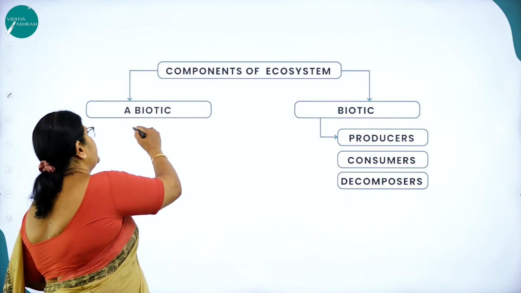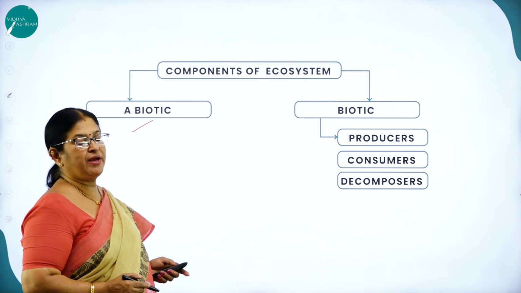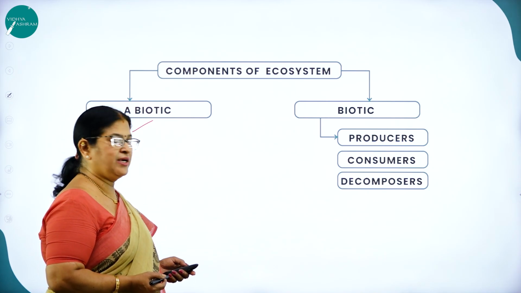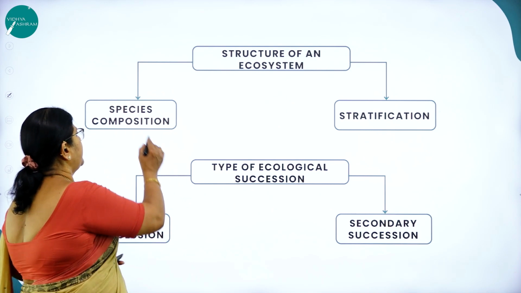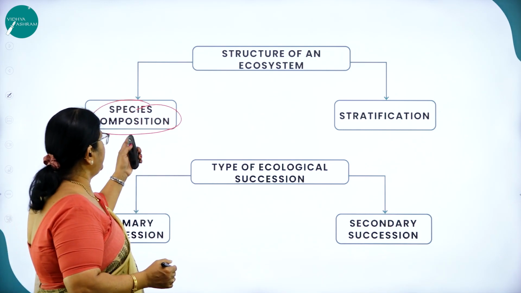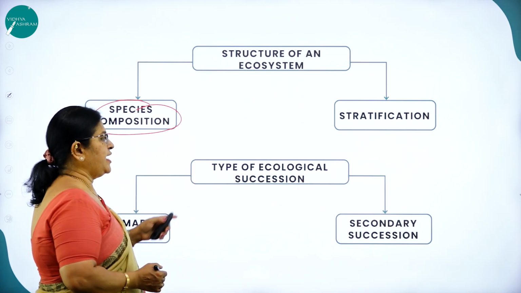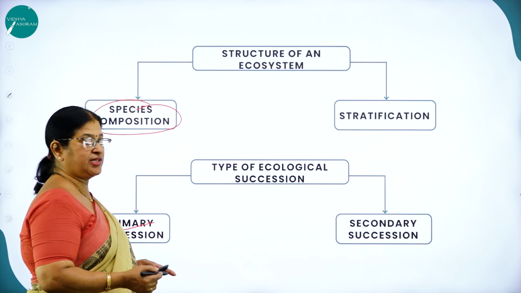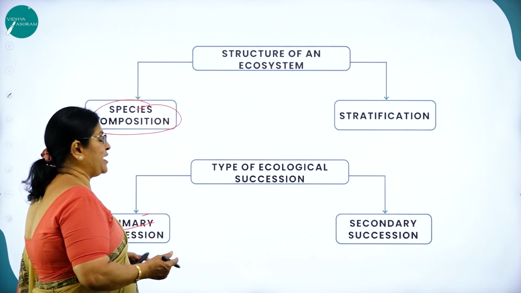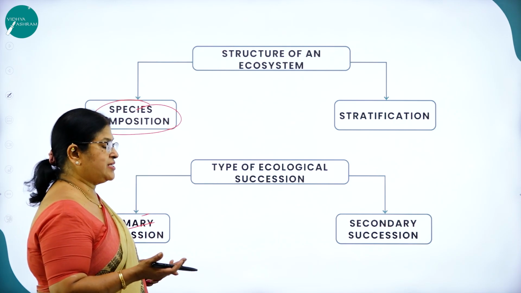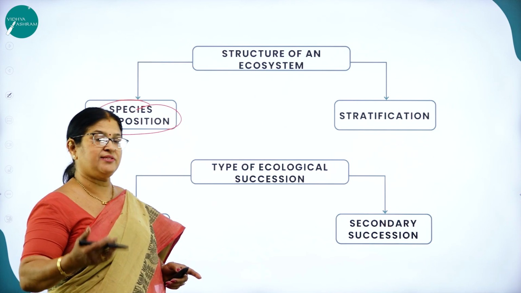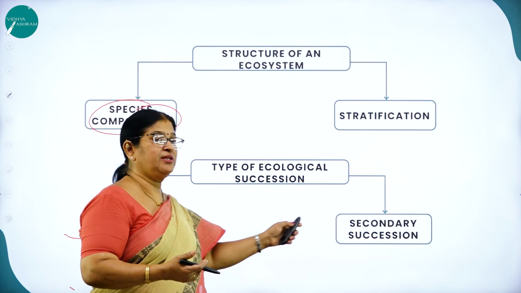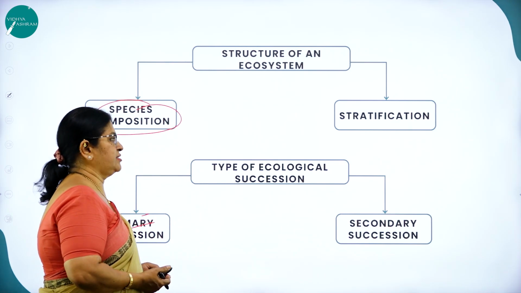Components of ecosystem, as already said, abiotic components and biotic components. Abiotic components like light, temperature, soil, air. Biotic: producers, consumers and decomposers. Structure of an ecosystem, when we study, as I said, it leads to species composition and stratification, and types of ecological succession, primary succession and secondary succession. Secondary succession is faster compared to primary succession. So primary succession has to start afresh, whereas in case of secondary succession, there are already existing natural components, but they have been destroyed. So the succession is very fast in case of secondary succession.